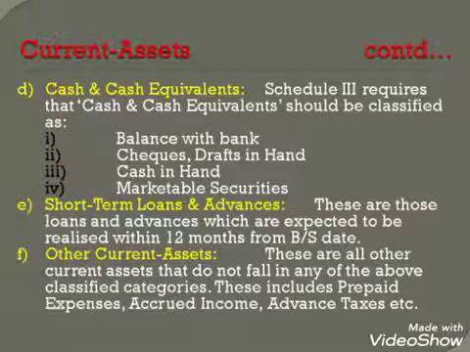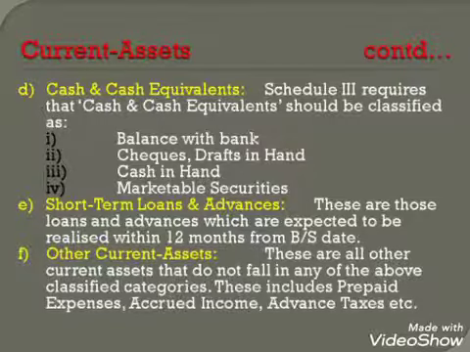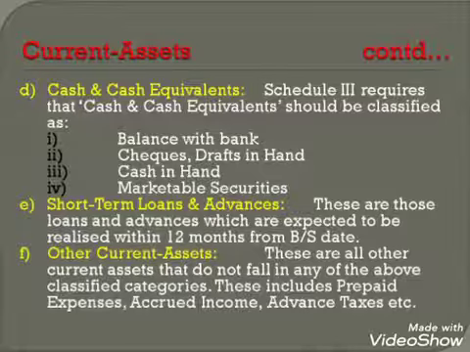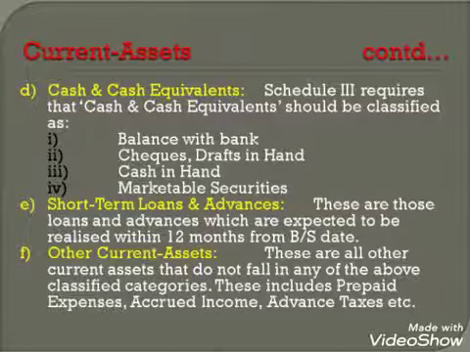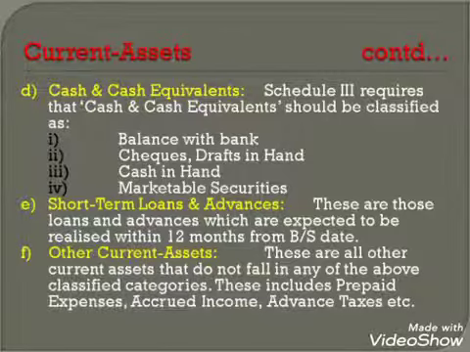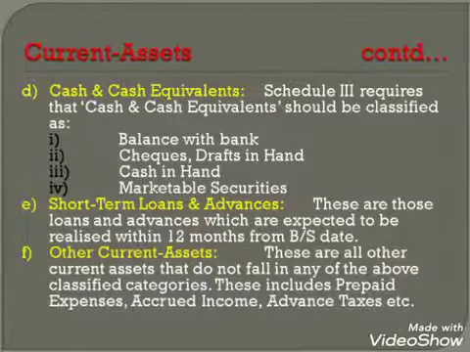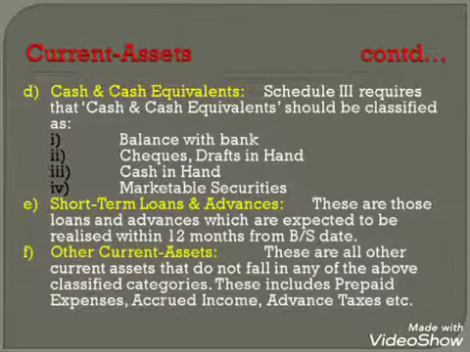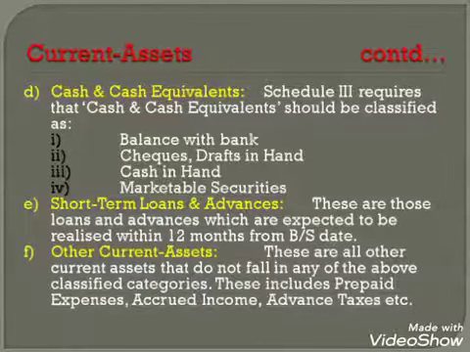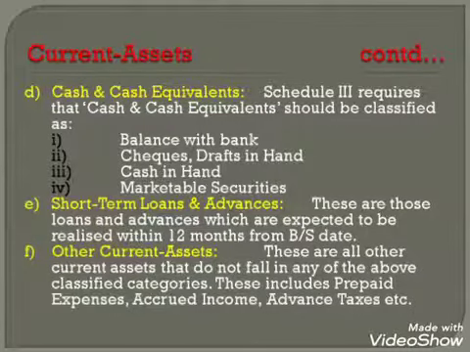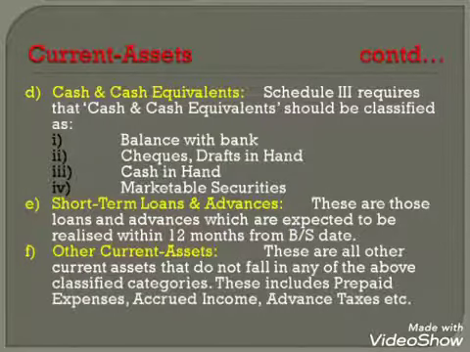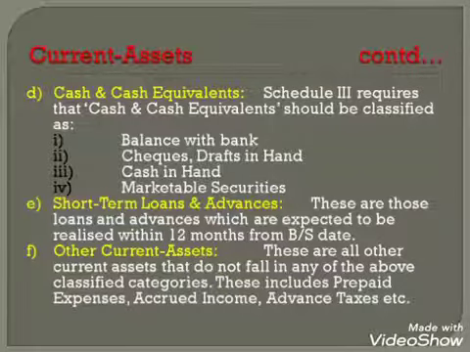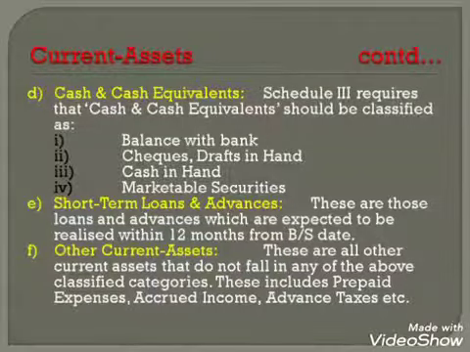Fourth is cash and cash equivalent. Schedule 3 requires that cash and cash equivalents should be classified as balance with bank, checks or drafts in hand, cash in hand, and marketable securities. Fifth is short-term loans and advances. These are those loans and advances which are expected to be realized within 12 months from the balance sheet date. Sixth, other current assets. These are all other current assets that do not fall in any of the above classified categories. These include prepaid expenses, accrued incomes, etc.